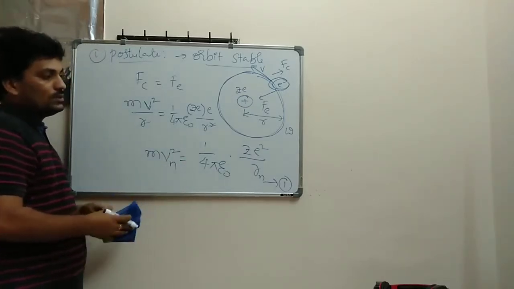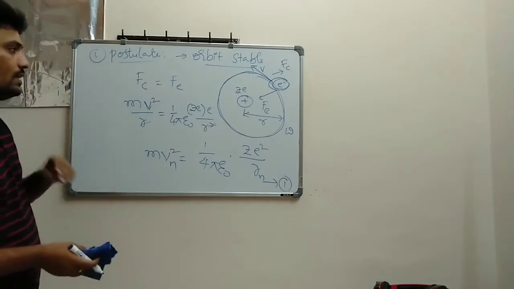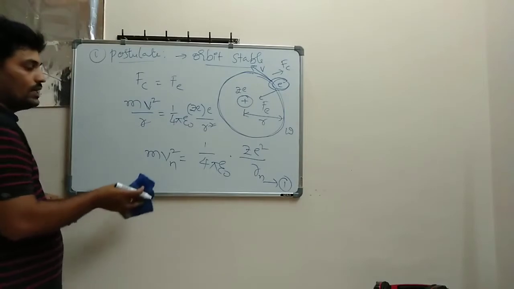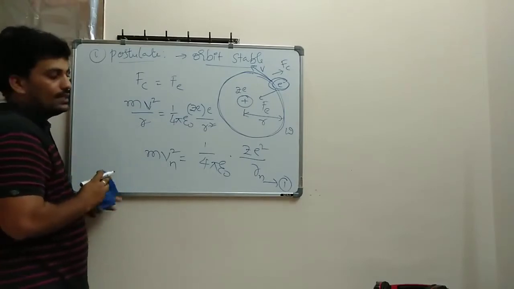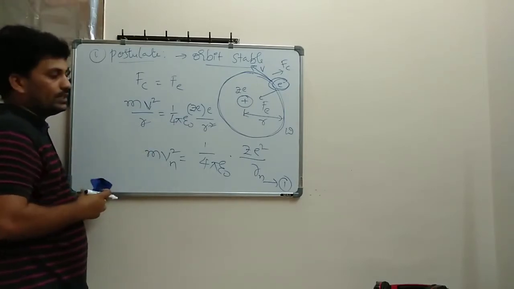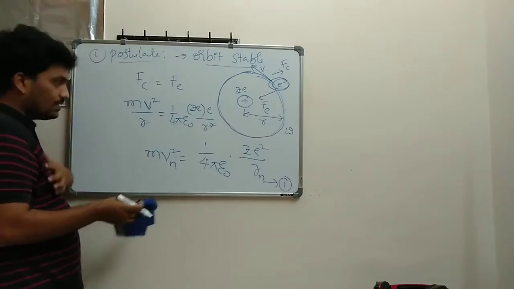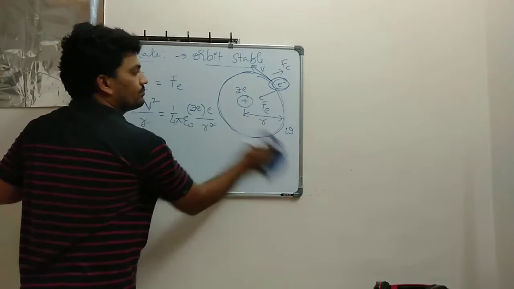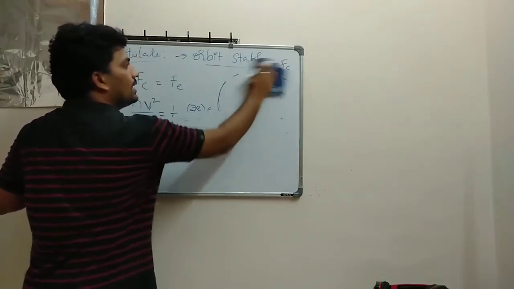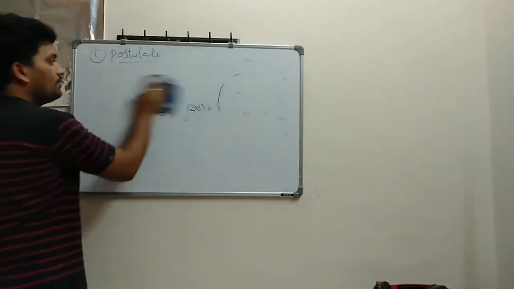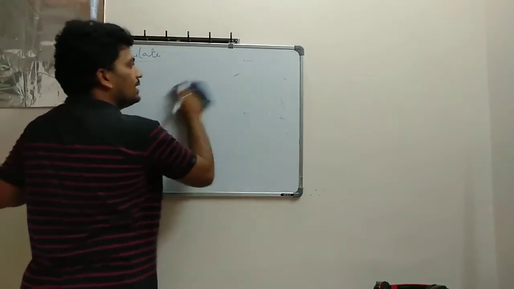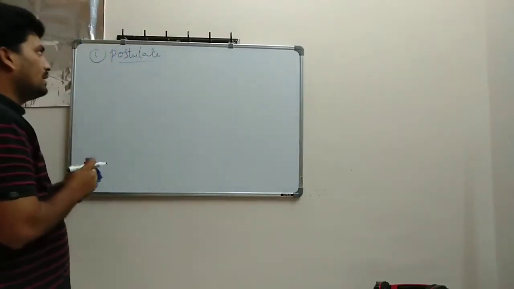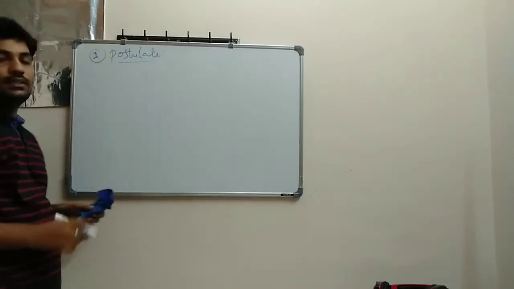Take it in your notes, this one equation, and now the second postulate, and then I will discuss more about it. So, postulate number two.